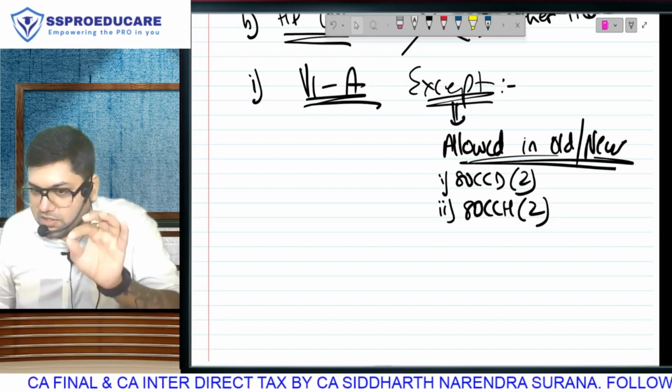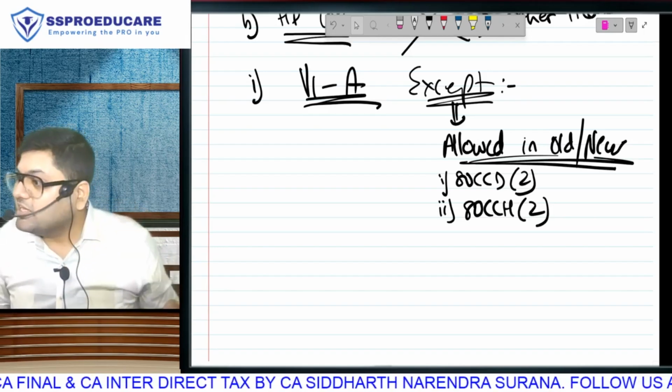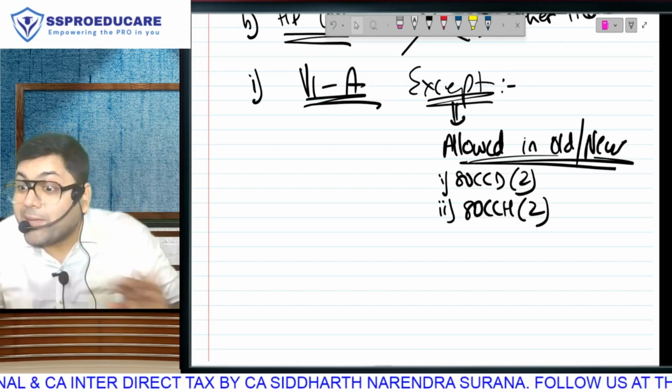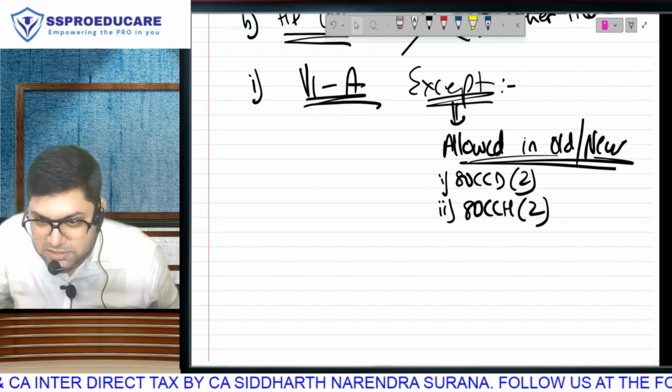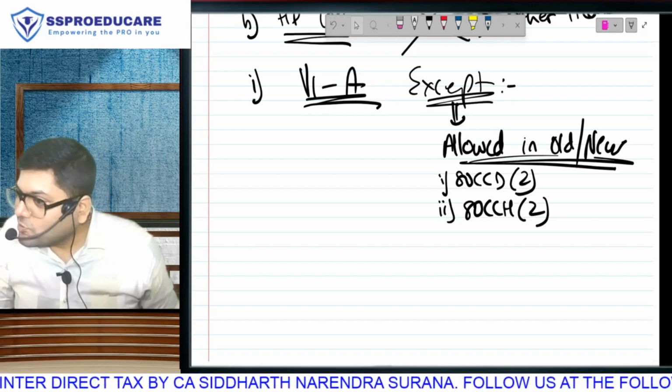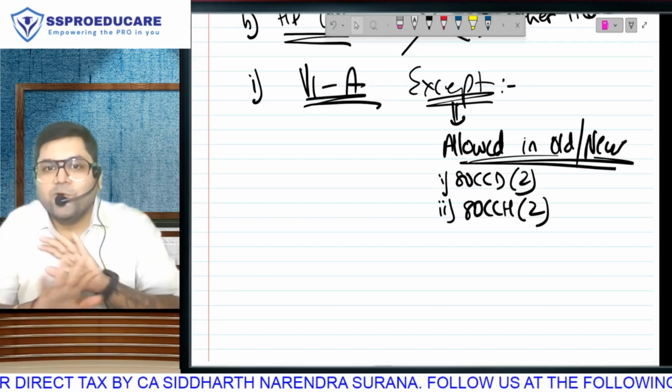Salary plus corpus fund, two contributions. After 4 years, you have to compulsorily retire. No pension. That corpus fund is your pension. That corpus fund will be your pension. No extra pension.